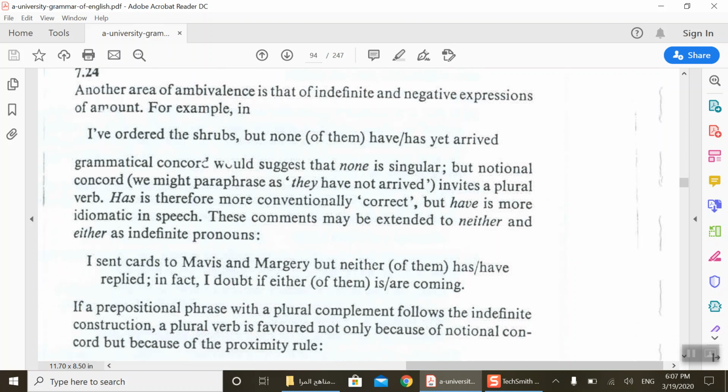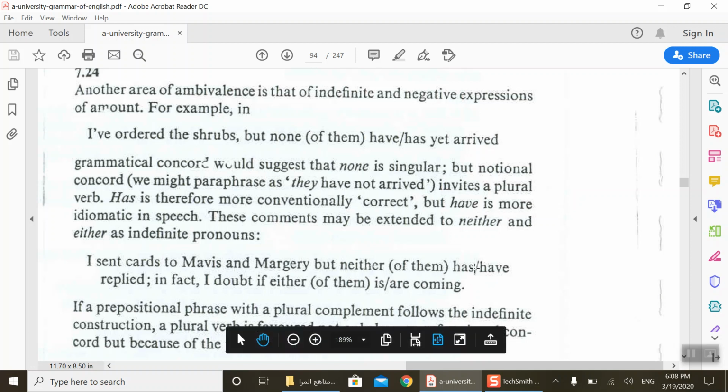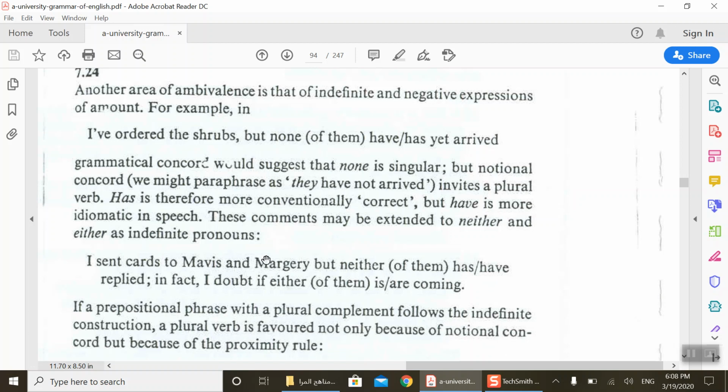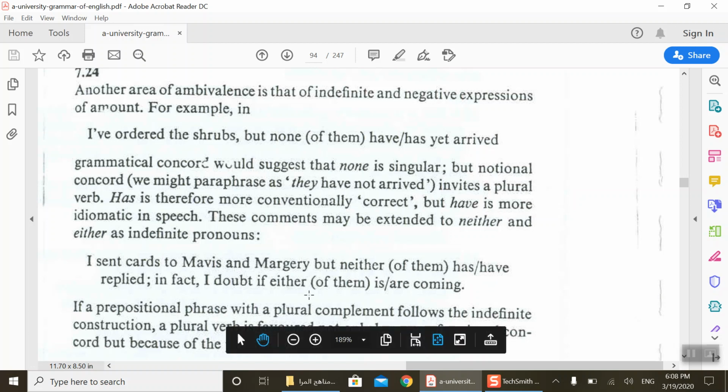The same here. We can apply this rule. I sent cards to Mavis and Magri, but neither of them has or have. You see, has or have with neither, as you like here, whether it is proximity or notional. I doubt if either of them is or are coming. You see here, either is or are coming.